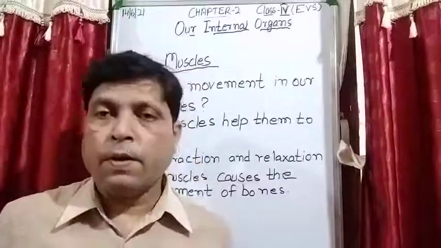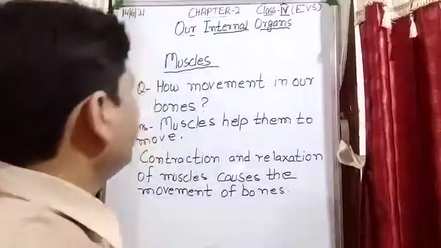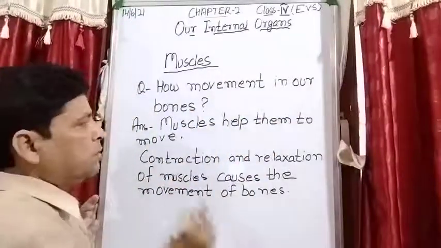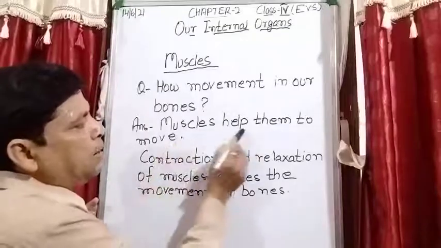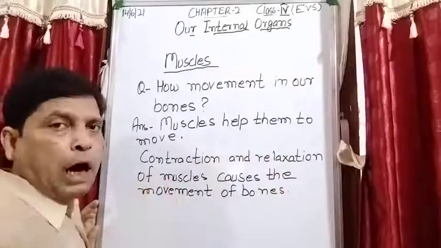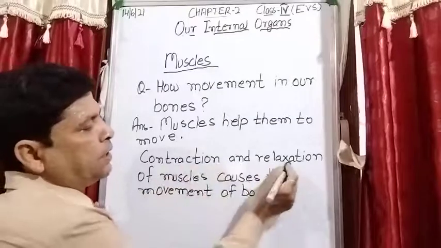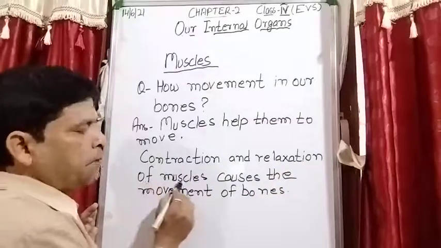So see student, how does movement in our bones take place? This is due to muscles, which help them to move. And how is this possible? This is possible by contraction and relaxation of muscles.